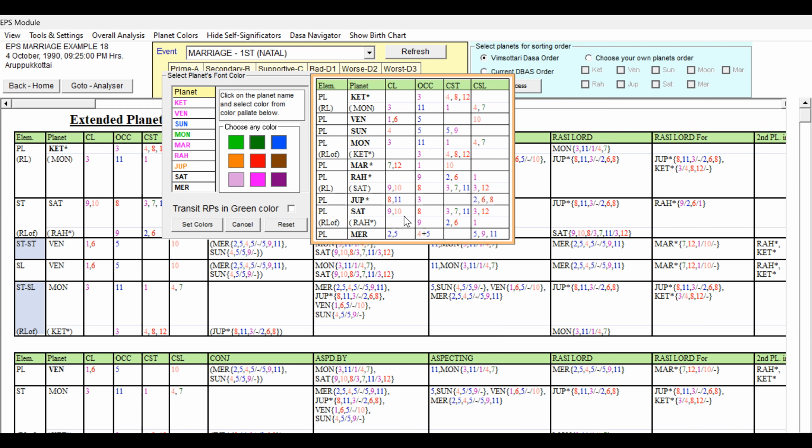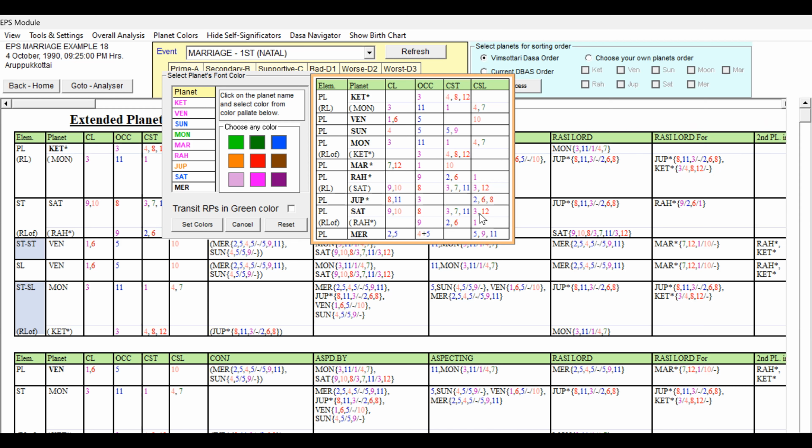Saturn, 9th lord, 10th lord occupying 8th house, 10 and 8. 3, 7, 11 is good, but 3 and 12. Third house is okay, but 12 sublord. 8th occupant, 12 sublord, some weakness is present. And this favorable grouping also strongly present. So Saturn we can give blue, because it is having favorable grouping, but because 3, 7, 11, it is getting some strength. 9th lord, 3, 7, 11 star lord, but 8th occupant and 12th sublord, it is having some weakness.